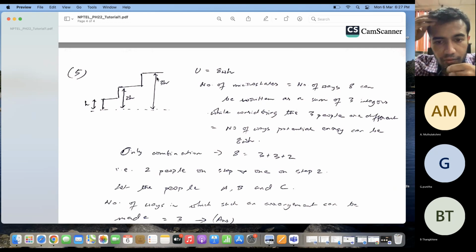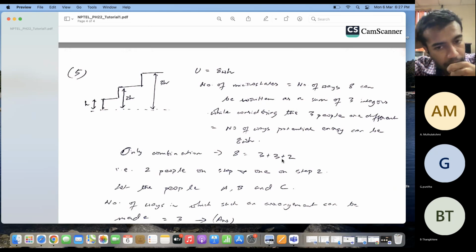Okay. So the number of ways in which potential energy can be equal to 8 Wh is basically the number of ways I can write 8 as a sum of 3 integers. Why?